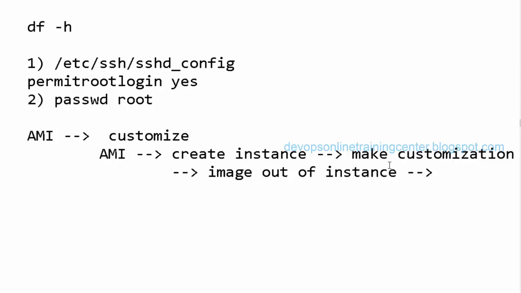That also we'll see, and we'll see extending the file system, attaching the file system, that kind of stuff. What else is there? And we'll go to load balancer and auto scaling.